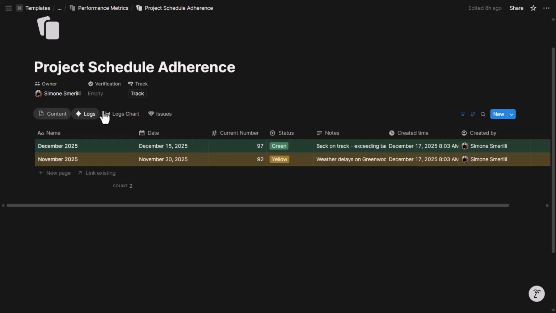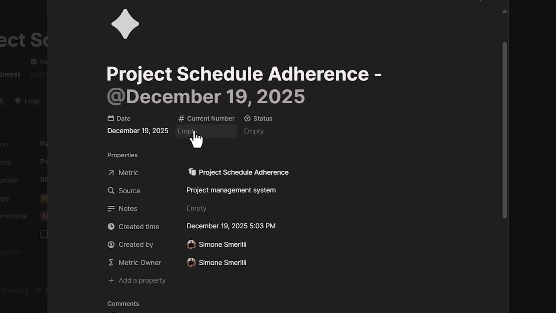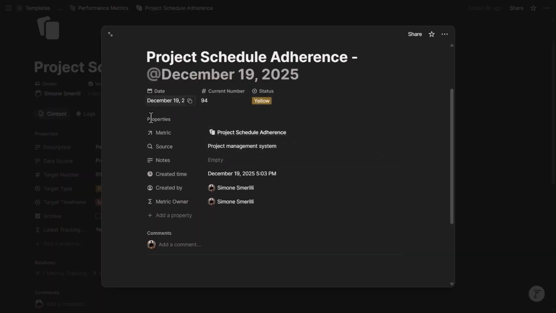So if I am to track a metric, I will hit the track button. This creates a new modal where I can enter the current number, let's say 94, and the status is yellow, maybe because it is slightly below, but there is a plan, or maybe it's just some noise in the data. So I can enter notes in here to explain why it is yellow, what's the status of it. And this really allows me and anyone in the company to know over time how things are going, what's going on, what happened, and what will happen in the future. So these are the only things I need to enter when tracking a metric.